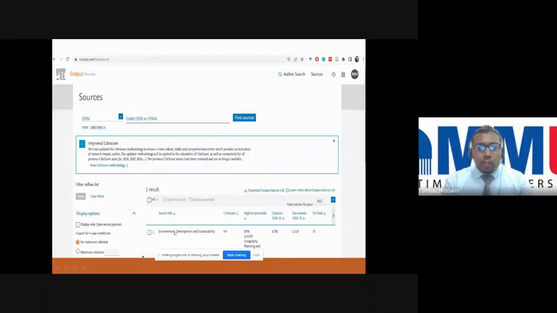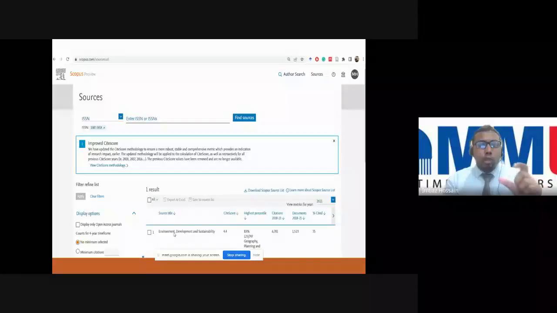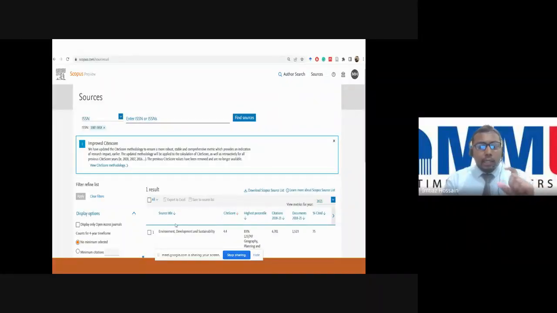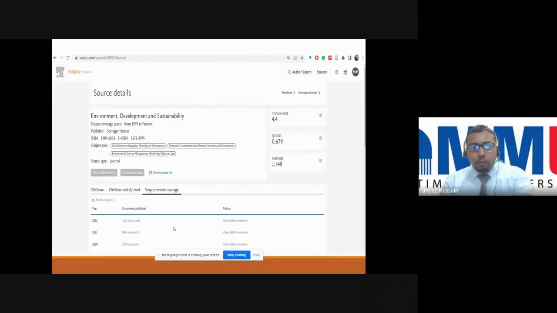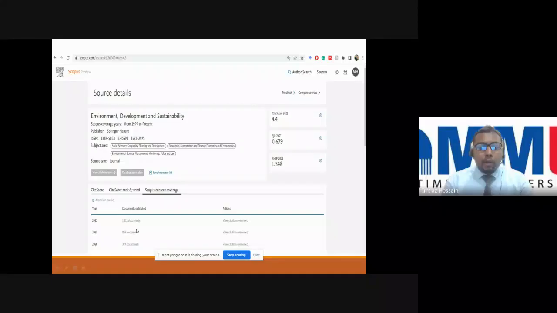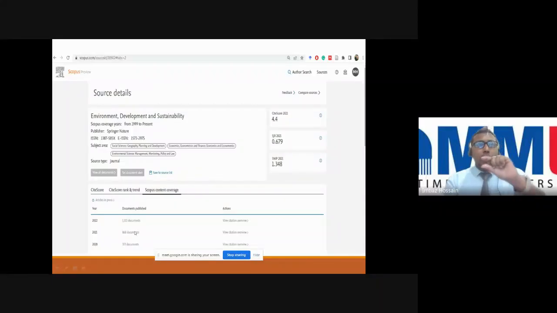After you click this journal, when it appears, that means it is indexed in Scopus. So it's a good journal. Then you click into this journal and it will go to another page, which is the journal page. In the journal page interface, you can see the Scopus content coverage. If you click there, you can see the number of documents included in the last year, last 2 years, last 3 years.